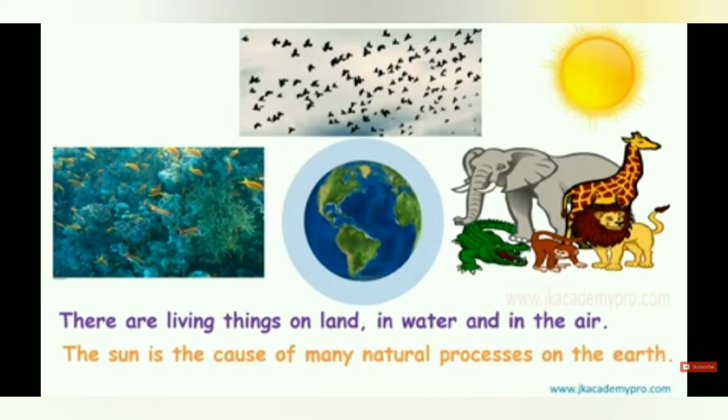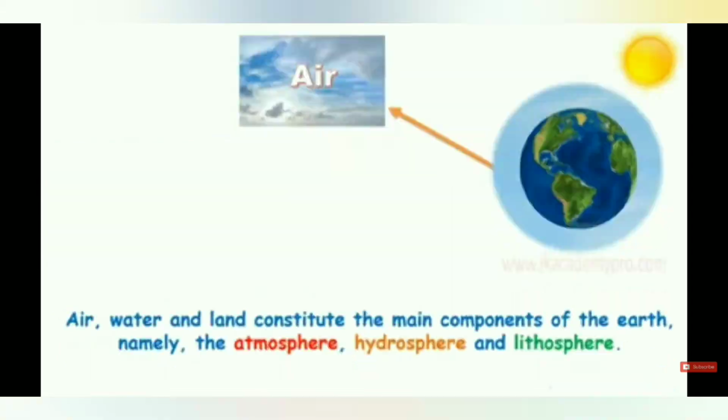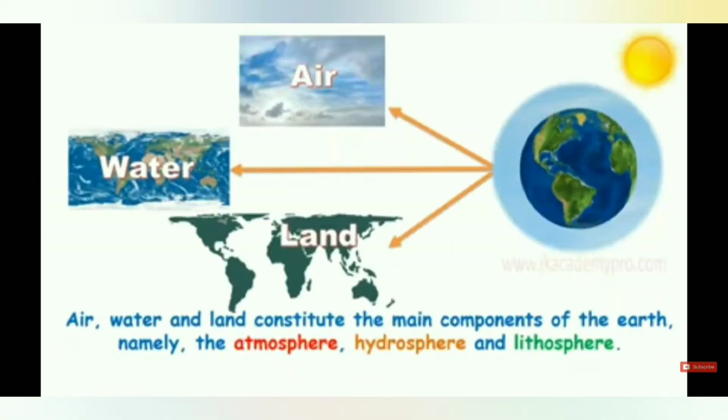The sun is the cause of many natural processes on the earth. The sun is the only main source. We get light, and it causes many natural processes on the earth. Air, water and land constitute the main components of the earth.